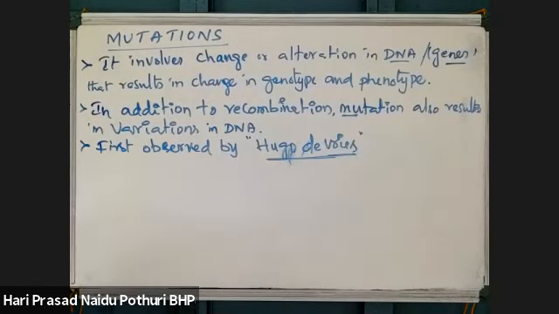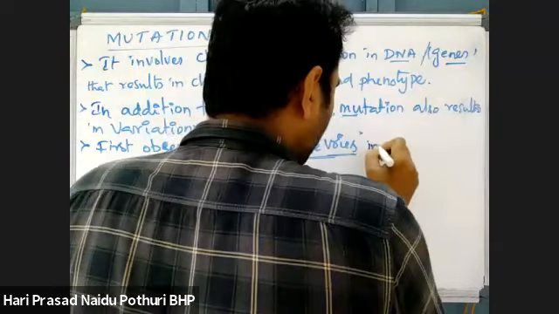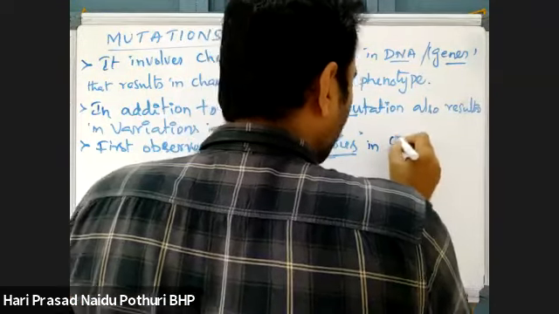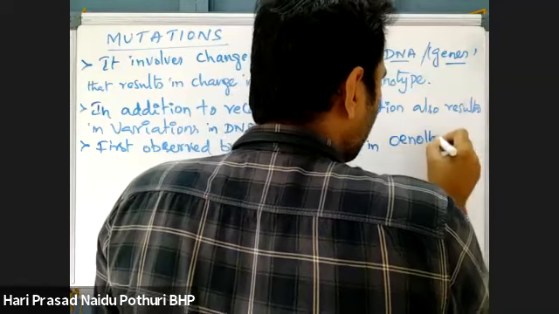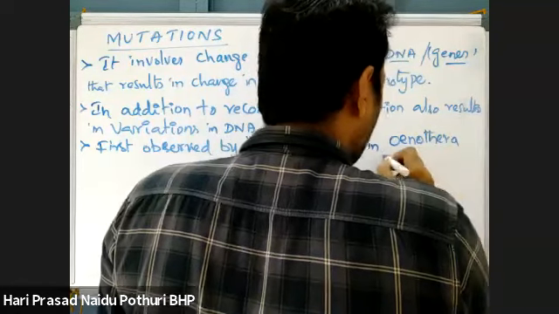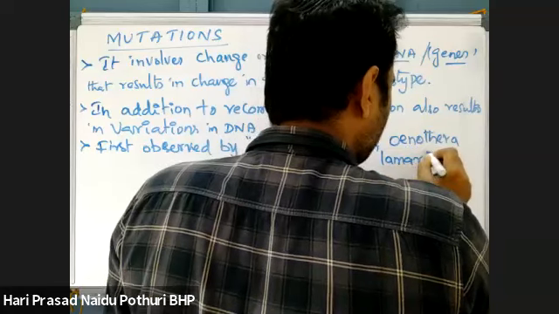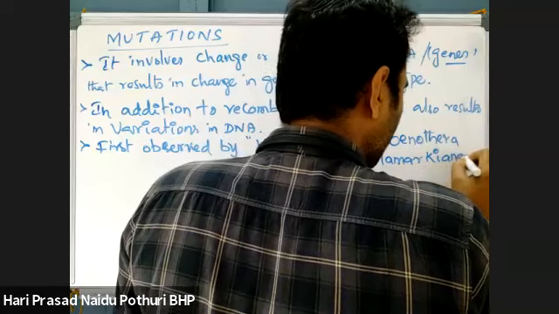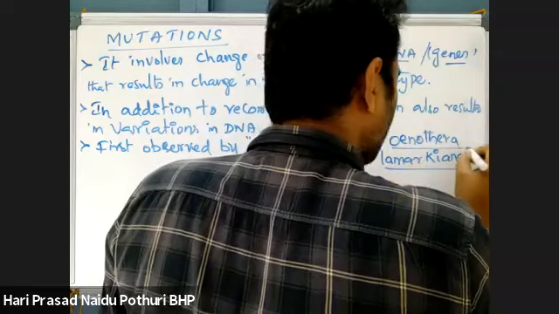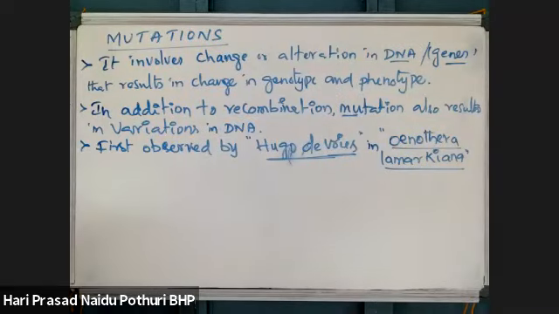So Hugo de Vries noticed this mutation in a plant called Oenothera lamarckiana. This is very important. Mutations were first observed in which plant?